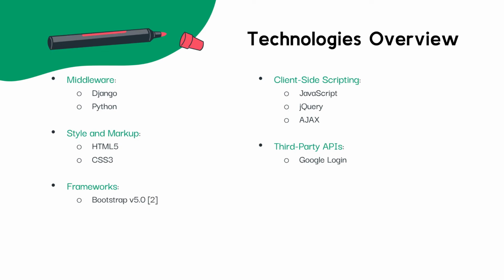Technologies used within the application include Django, Python, HTML5, CSS3, JavaScript, jQuery, Ajax, the Google Login API, and Bootstrap 5. The decision to use this framework was based upon it helping the rapid process of building a reactive web application that works on a variety of different user clients.